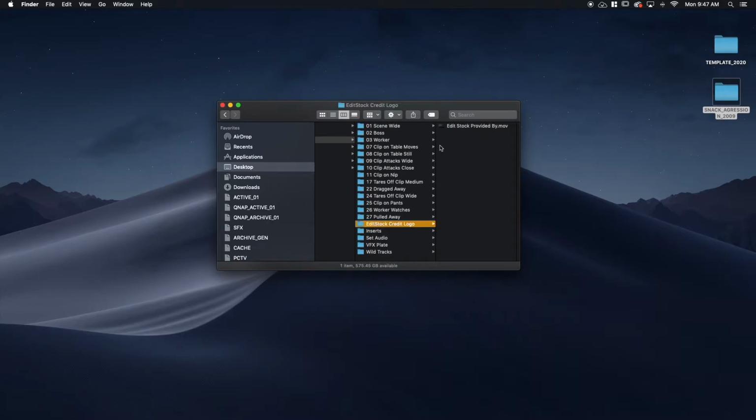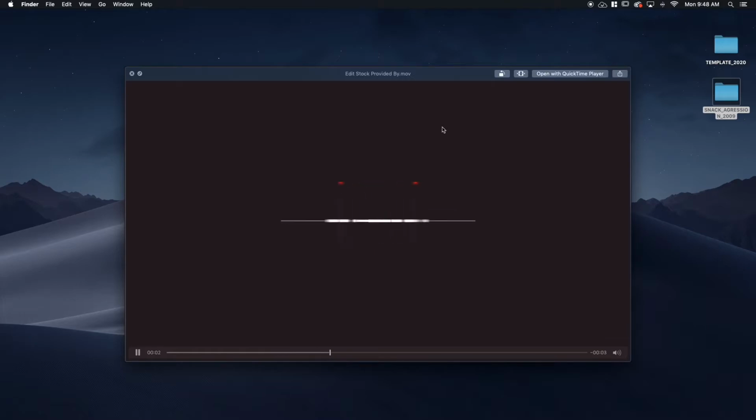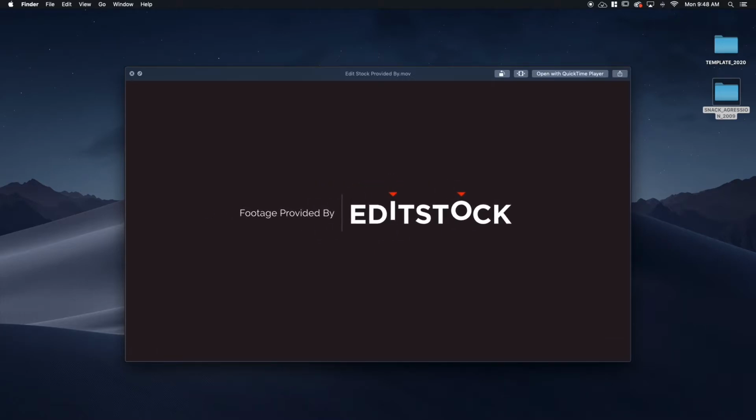Here's the credit logo I was talking about that you have to include immediately after the end of the piece itself and before your own credits, right here.